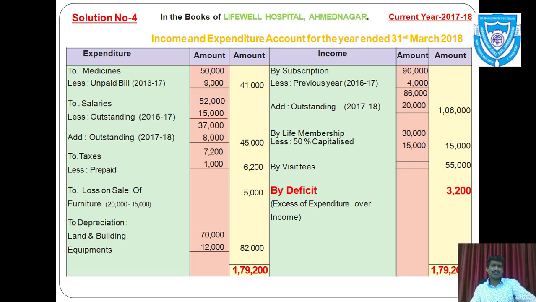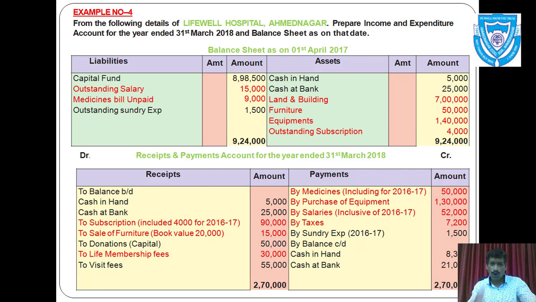Okay, first solution. In the books of Lifewell Hospital Ahmednagar, income and expenditure account for the year ended 31st March 2018. You just note down one thing, that our current year is 2017-18, which is very helpful for us while solving this example. So you can take any one side. As I told you earlier, always go by sequence so that you can solve the example properly and correctly.